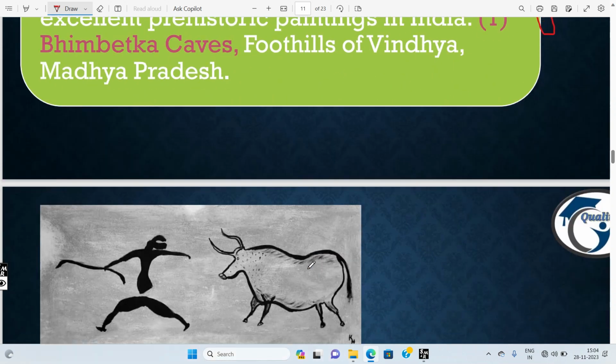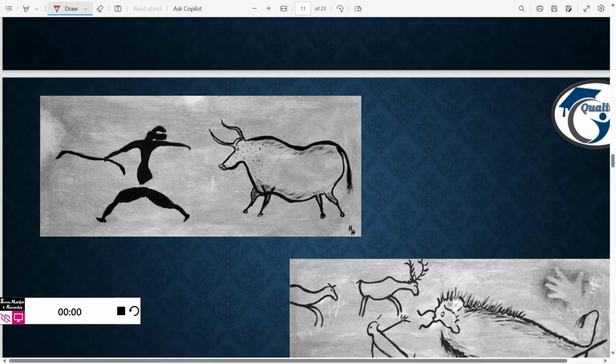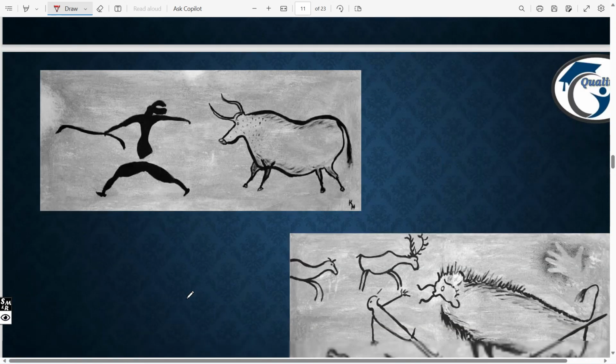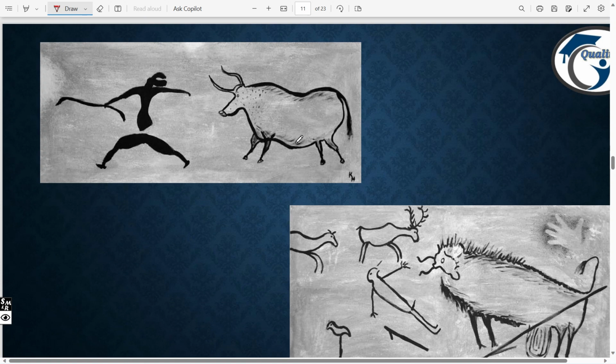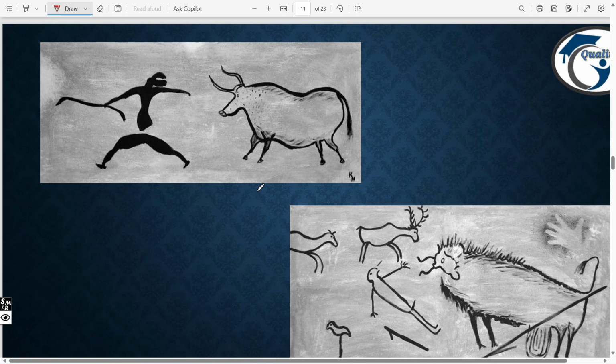Next, you can see how the ancient people used to draw. Whatever their mind got, they used to draw it. I hope you got this point. So you can see here how they used to draw paintings.